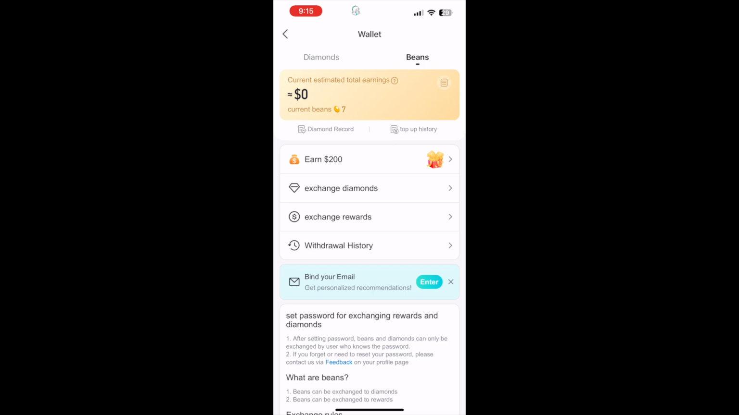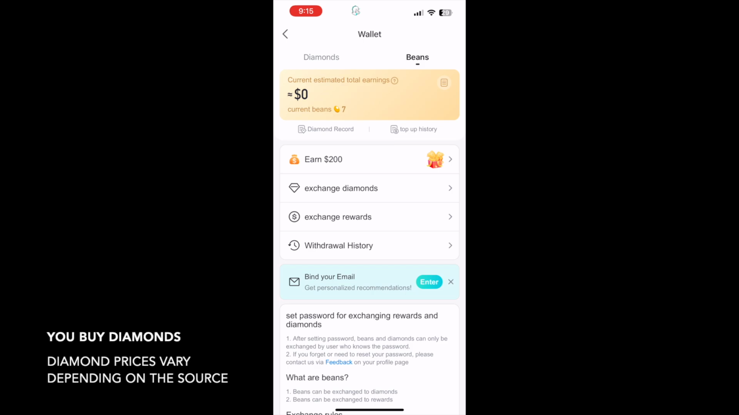So you buy diamonds to gift other users. They don't have to be assigned host or anything like that. They can just be someone who is on the app. You can gift them from the comments. You can gift them while they're on a multi-guest room or video room panel. You can gift them while they're in a single live.